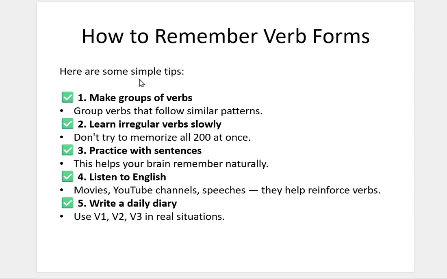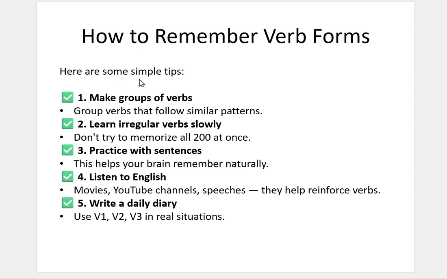Now I am going to tell about the sentences using all the verb forms. For example, the first example is speak. I speak English every day. It is the example of the V1 form. Yesterday I spoke with my friend. It is the example of V2 form. I have spoken to him before. It is the example of V3 form. I am speaking right now. It is the example of V4 form. She speaks very well. Speaks indicates the V5 form.